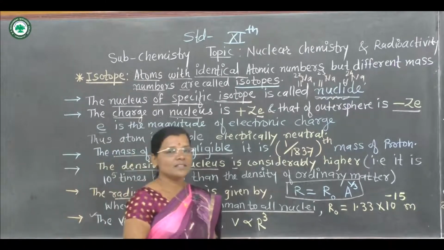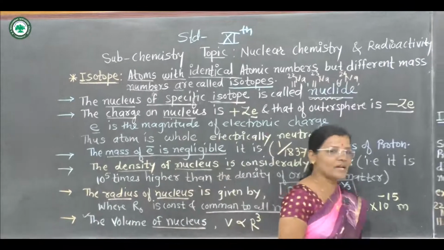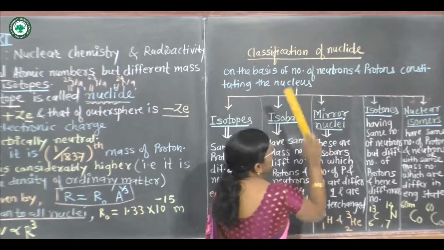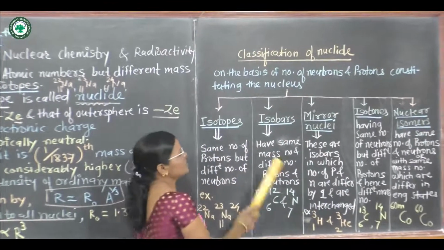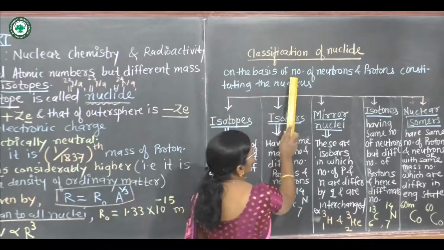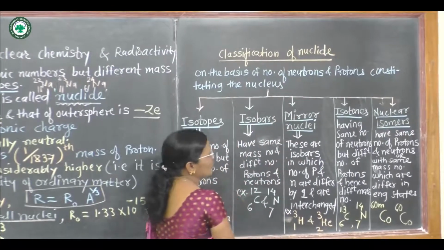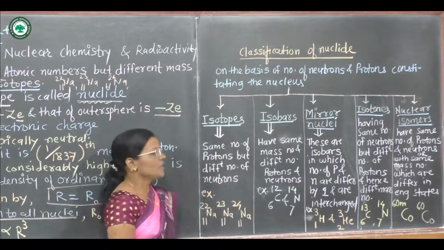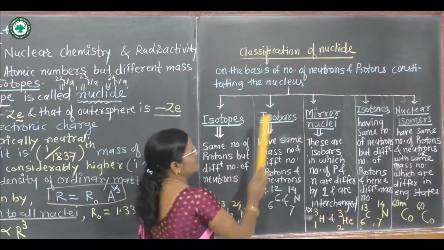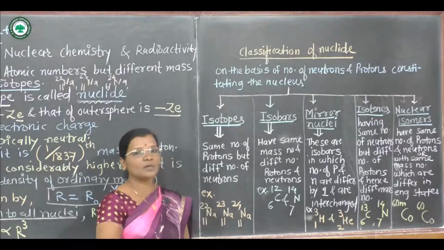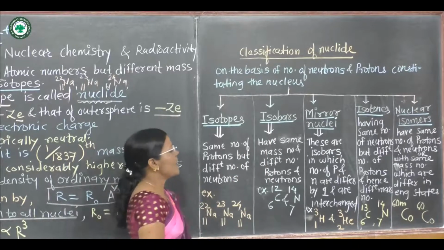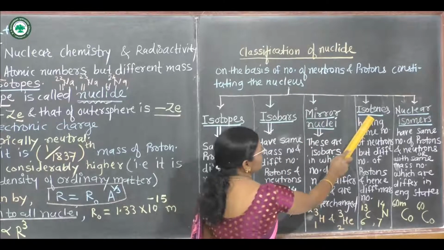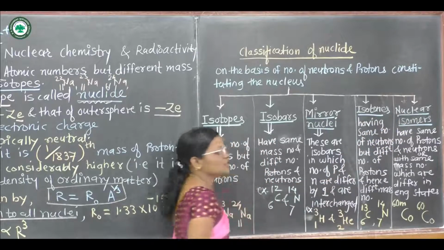Now let us consider the next concept from this topic, that is classification of nuclides. This classification is on the basis of the number of neutrons and protons present in the nucleus of a particular atom. There are 5 categories, depending upon the number of protons and neutrons, into which nuclides are classified: isotopes, isobars, mirror nuclei, isotones, and nuclear isomers.